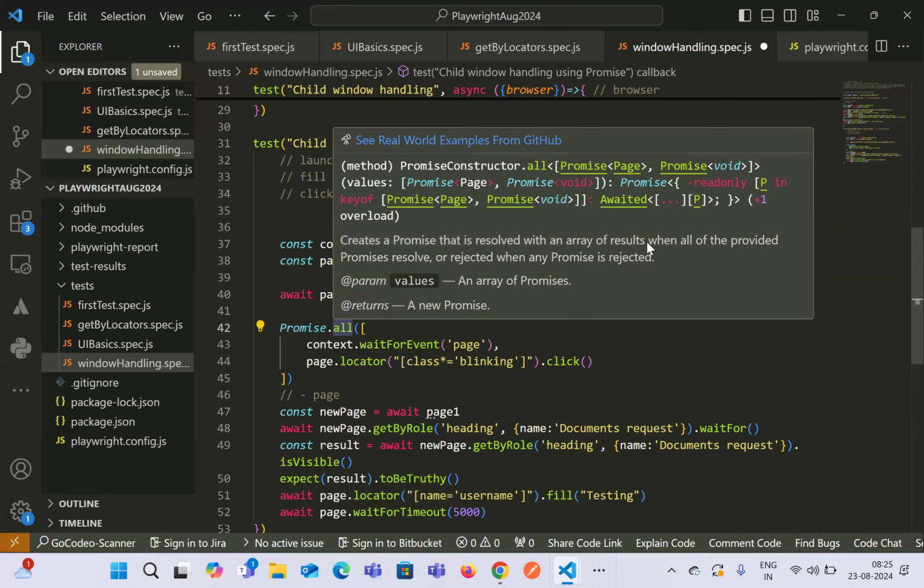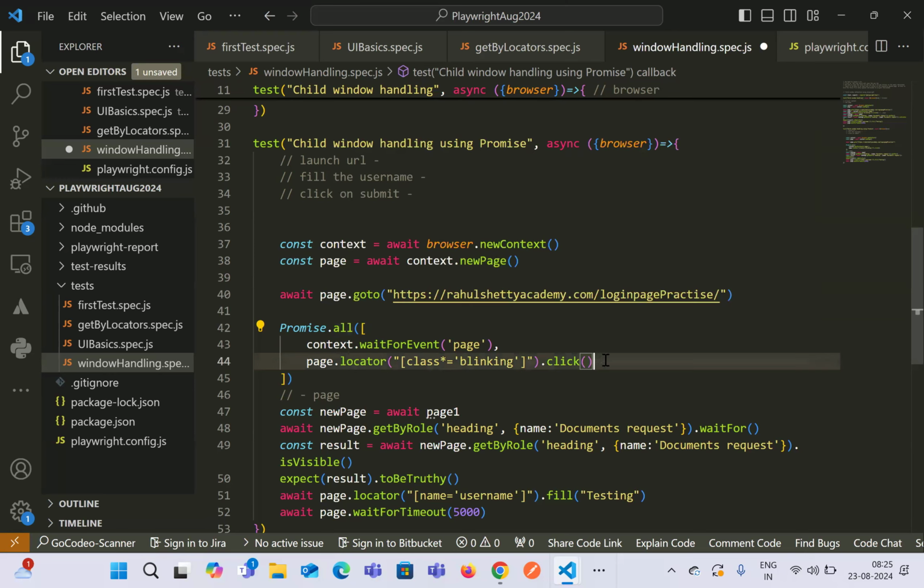See here, it says that when all of the provided steps are resolved, it will return a result, or it will return a rejected response if any one of the steps fails. So what it is saying is, unless and until all the steps have been successfully completed, this promise.all will not return us a success message. Just try to concentrate for a couple more minutes, you'll understand it in a better way.